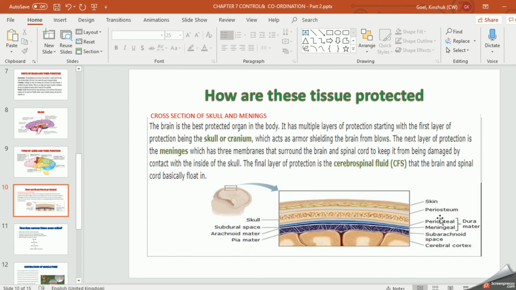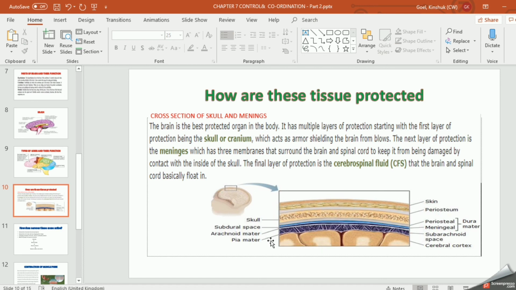These three layers, here it is written: this is the outer skin, then periosteal, and meningeal. This is also called dura mater, right? Then subarachnoid. Right? And here you have space, and then the main part of the brain is there. Now these are the three layers. This you can see in the brain. Here it is shown. These three layers are called meninges. Cross section of the skull. Skull means this is the skull.